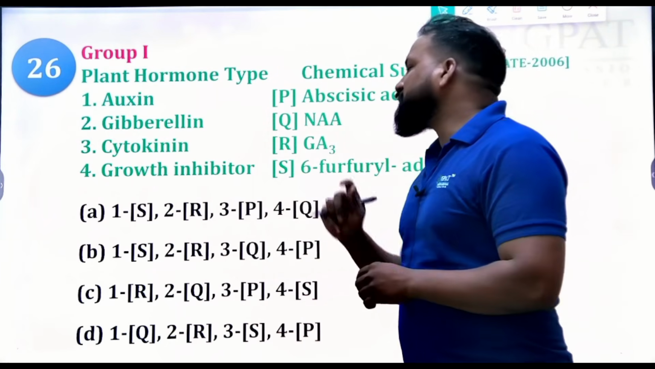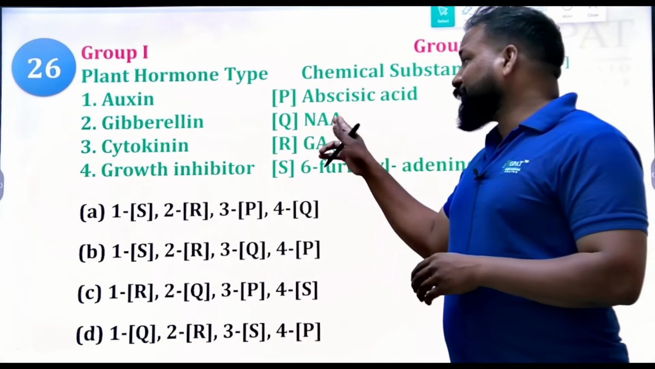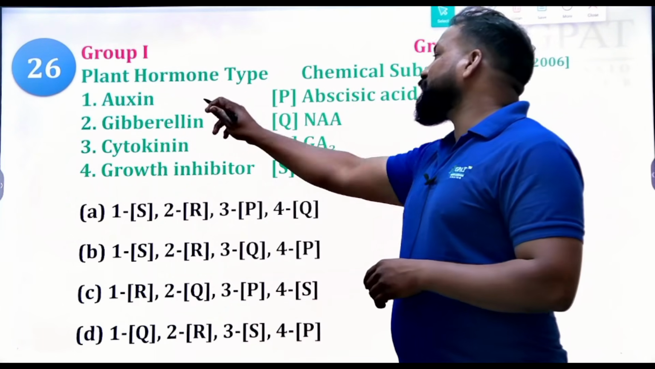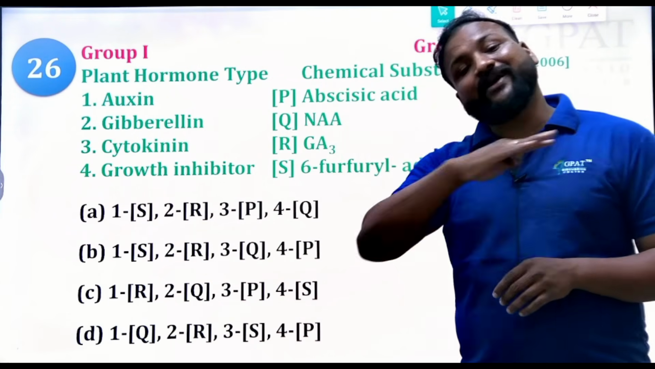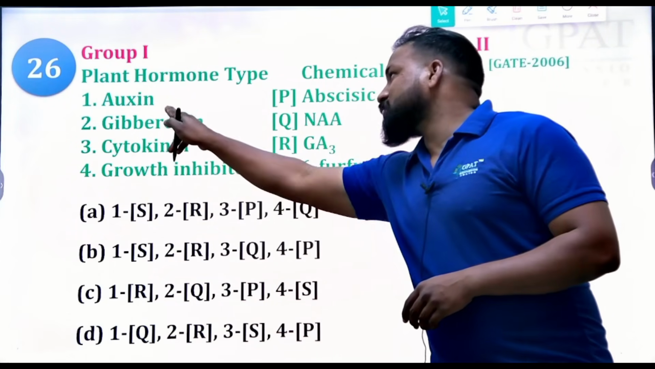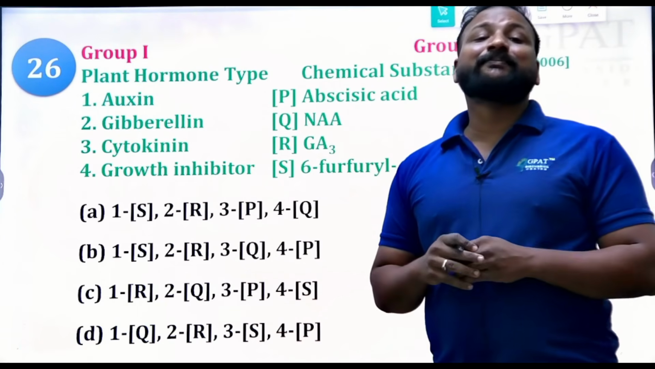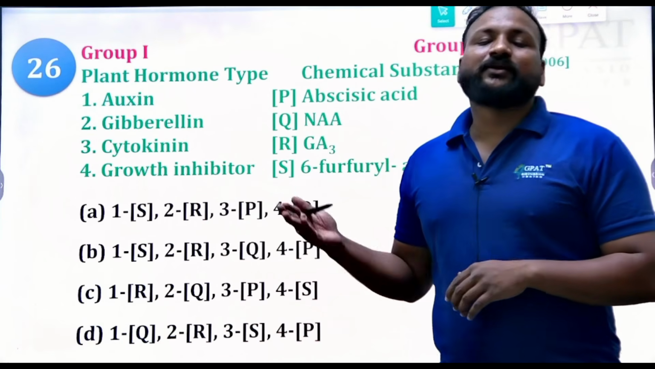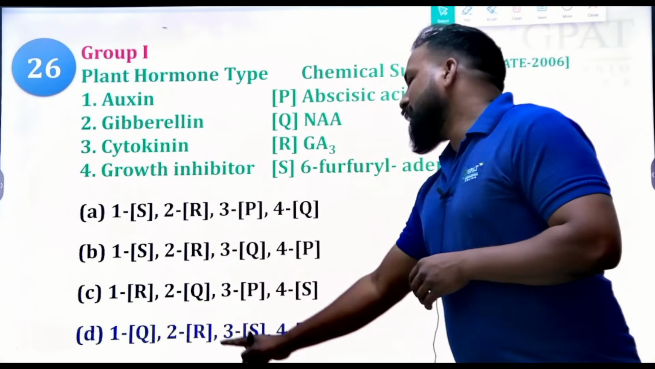Auxin. What are the chemical substances related to auxin? Undoubtedly naphthaleneacetic acid, and obviously 1 means Q. Clear? So with this one option sometimes we can find the right option. GA3, gibberellic acid, is the chief chemical of gibberellins. So the right answer will be 1 Q and 2 R.